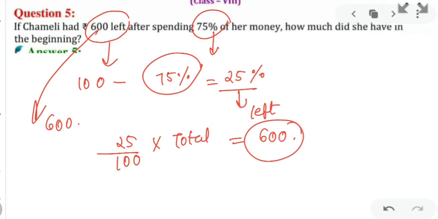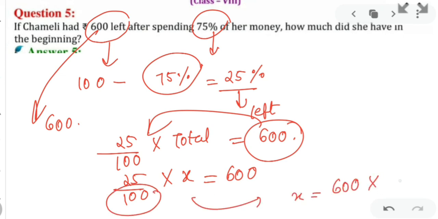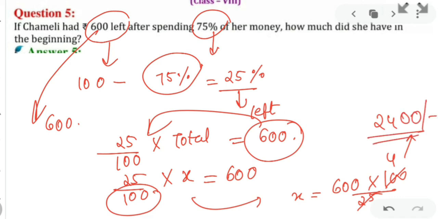So I can make an equation that 25% of the total amount is equal to 600. So amount left is 25% of the total. I don't have total money what she had, so I will put 25 upon 100 into x is equal to 600. I'll keep my x here, 600 here, and take this 100 on this side upon 25. 1s are, 4s are. And your final answer is 2400 was the amount in her hand, and now she is left with 600 rupees. Got my point clear?